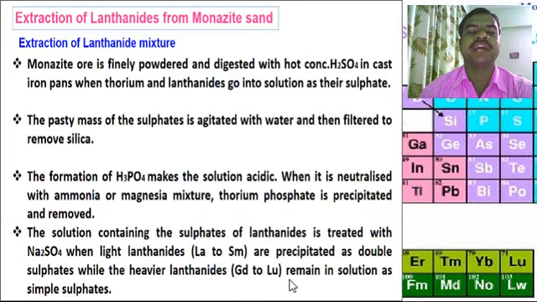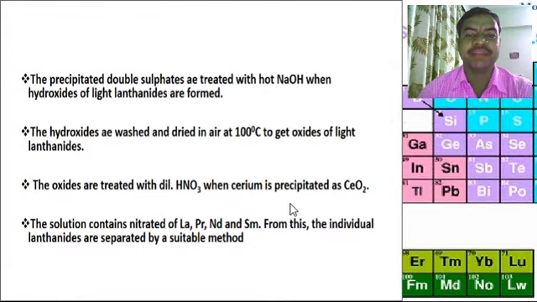And then the solution containing the phosphates of lanthanides is treated with Na2SO4. The light lanthanides, La to Sm, are precipitated as double sulfates, while the heavier lanthanides, Gd to Lu, remain in solution as simple sulfates. Then the precipitated double sulfates are treated with NaOH, when hydroxides of light lanthanides are formed. The hydroxides are washed and dried in air at 100 degrees centigrade to get oxides of light lanthanides.